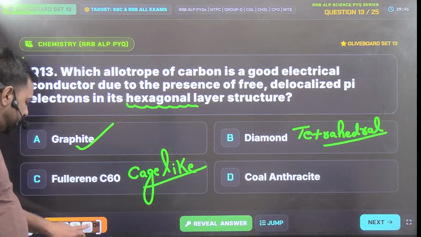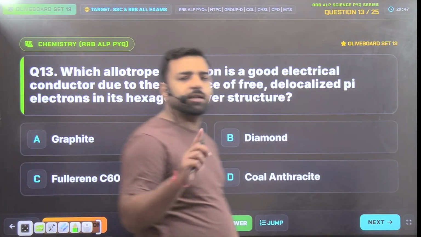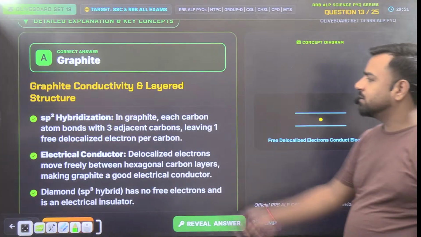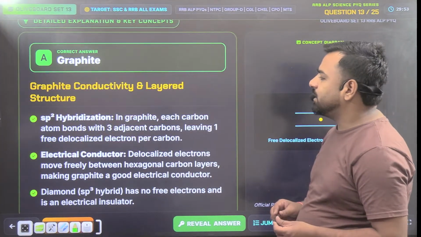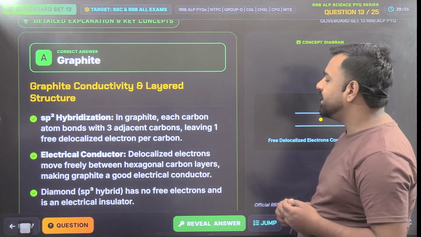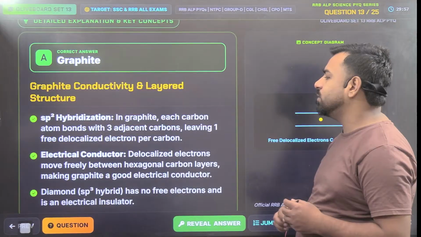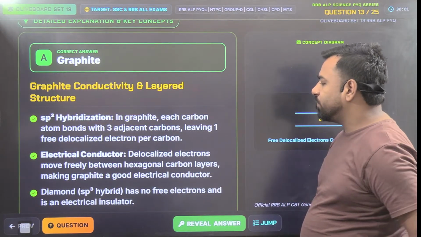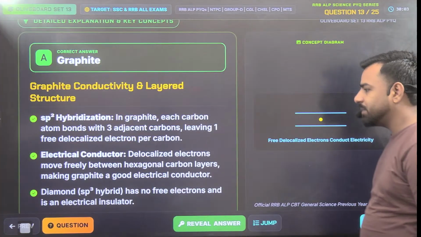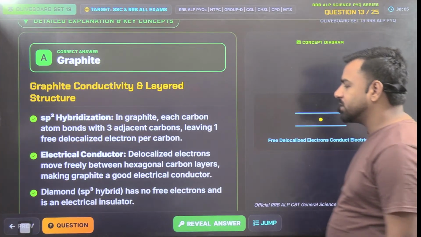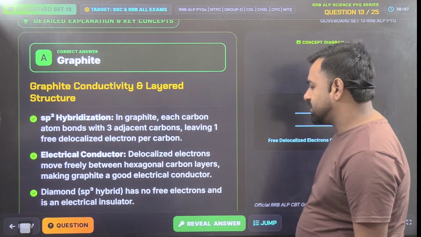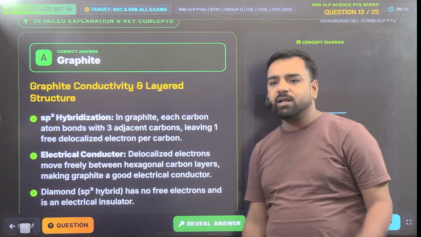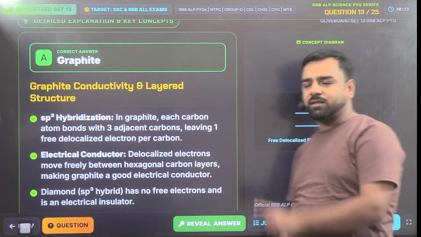And graphite is a non-metal, no doubt, but it's also a good conductor of electricity. In short, yes, graphite is the correct answer. So in graphite, each carbon atom bonds with three adjacent carbons, leaving one free delocalized electron per carbon. Delocalized electrons move freely between the hexagonal carbon layers, making graphite a good conductor of electricity. And diamond has no free electrons and is an electrical insulator. Diamond is also the hardest substance.